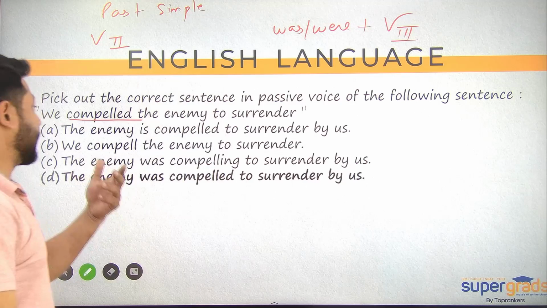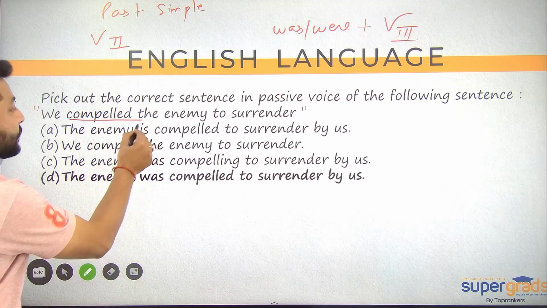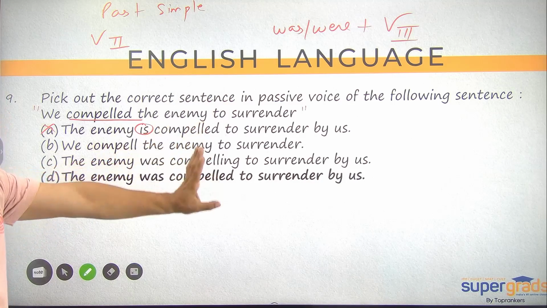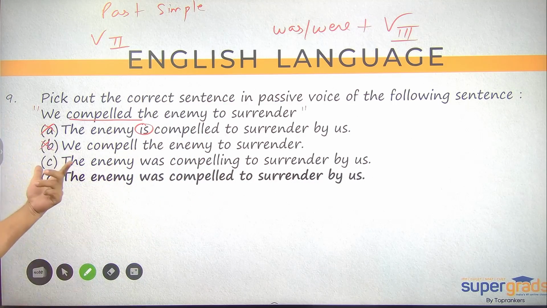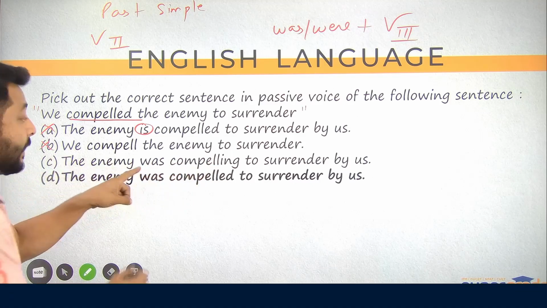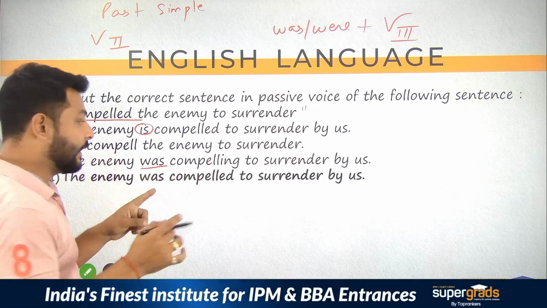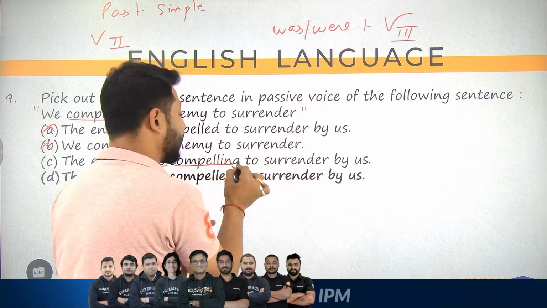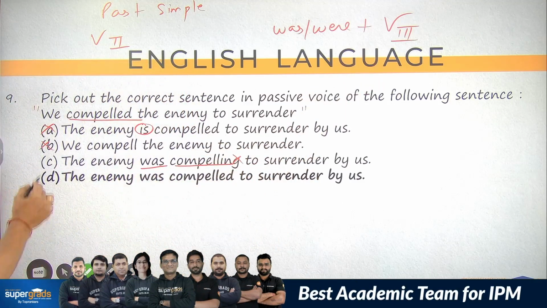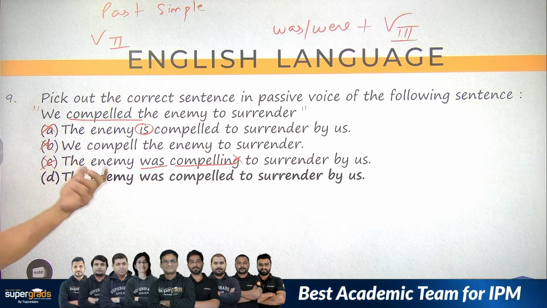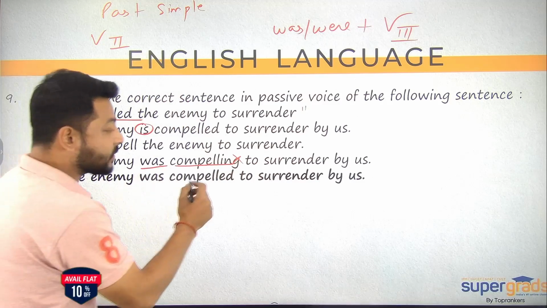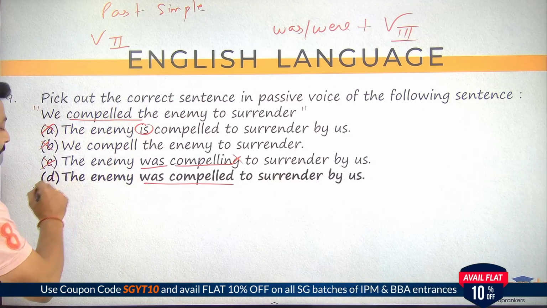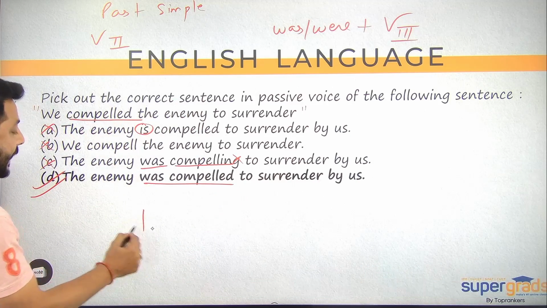All right. So let's see. The enemy is. This is present tense, so we can eliminate this. We compel the enemy. The tense is again changed. B, Bombay, eliminated. The enemy was compelling. If was is written, this is used correctly, but it is followed by verb first form plus ing, which is incorrect. Verb's third form is required there. So this one is again eliminated. C, Calcutta. D, by the process of elimination, is our correct choice. The enemy was compelled to surrender by, so this reflects passive structure. So the correct answer option for question number 9 is D, Delhi.